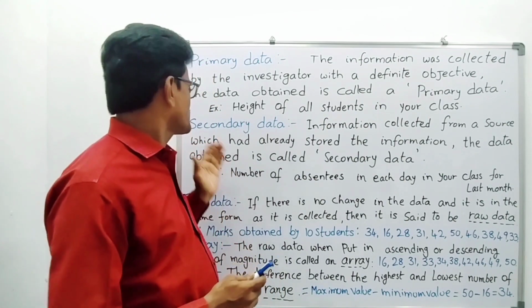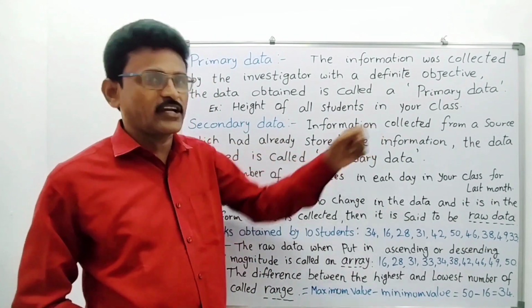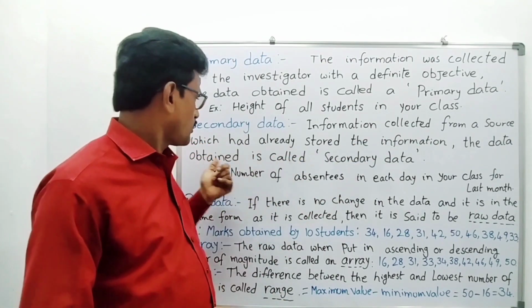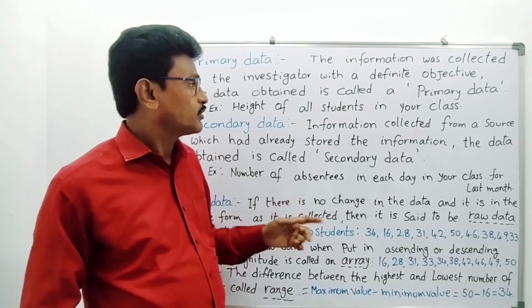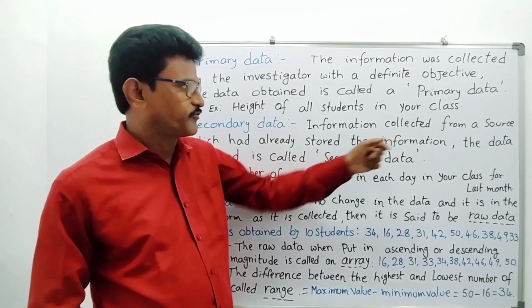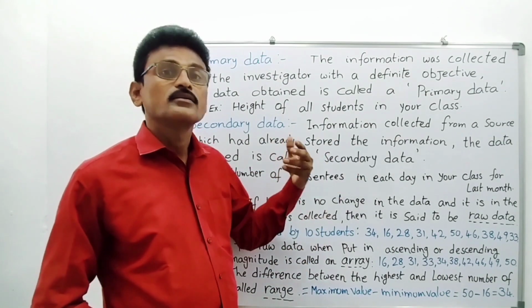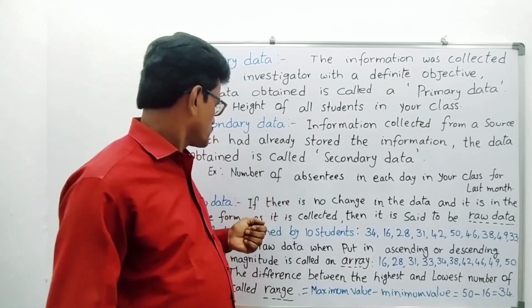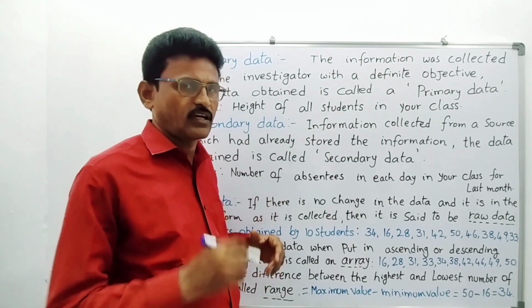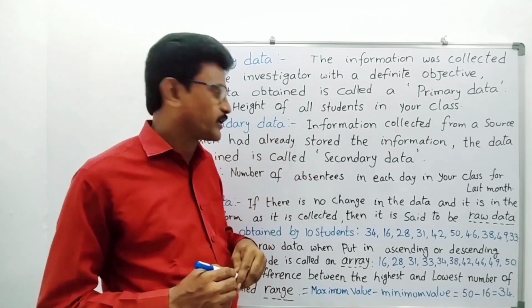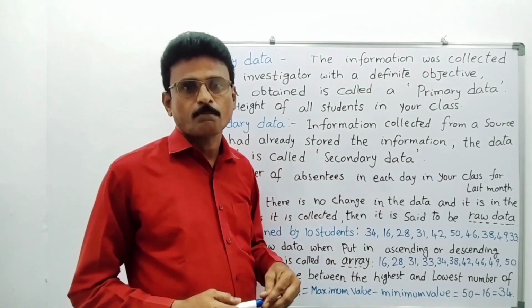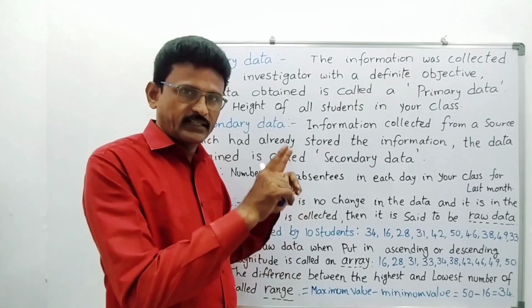Now what is secondary data? Information collected from a source which had already stored the information. The data obtained is called secondary data. Suppose we have an attendance register, and every day they write the number of students absent and present. Now the number of absentees each day in your class for the last month: the information is already there in the attendance register.